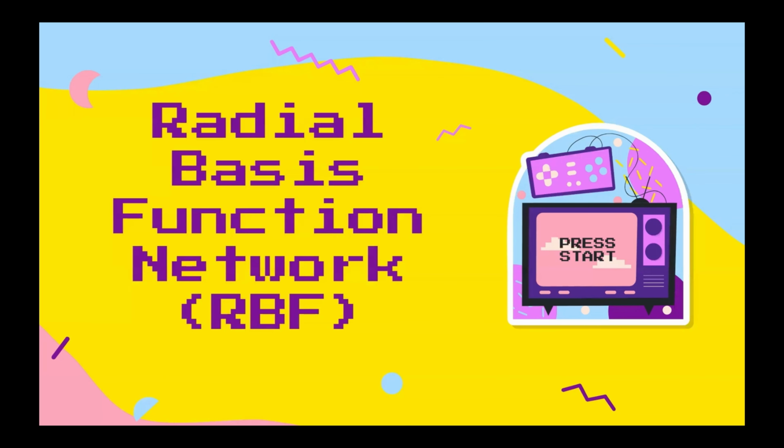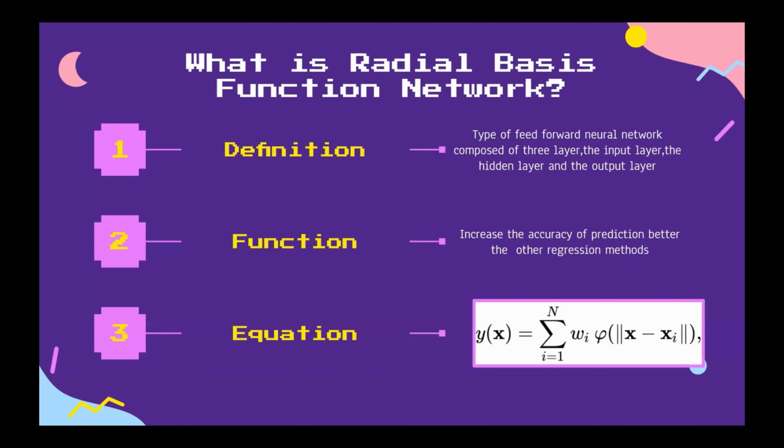In order to increase the prediction even more, we will be using a neural network called the radial basis function network. The RBF network features a simple three-layer structure: an input layer that feeds data into a hidden layer, and an output layer where results are formed. The hidden layer uses a Gaussian function as the activation function, which assesses the influence of each neuron by computing the distance between the input data and the neuron center. The distance is processed using a kernel function, typically Gaussian, to determine the weight of each neuron's influence.